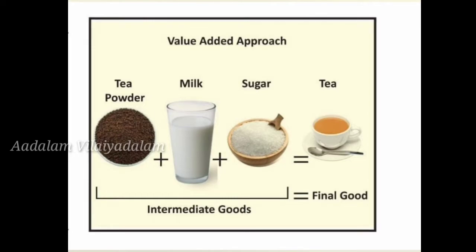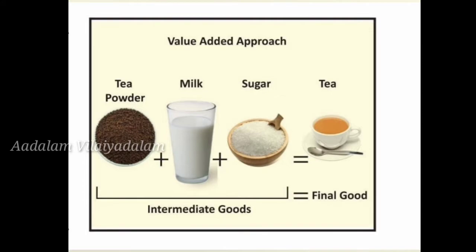right? One way to measure the market value of the cup of tea is to add the value of the product produced by each intermediate good used to produce it. Each intermediate good, the tea powder, milk and sugar, adds value to the final output, the cup of tea. So all these add value to the final output.